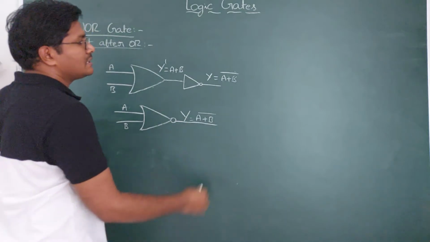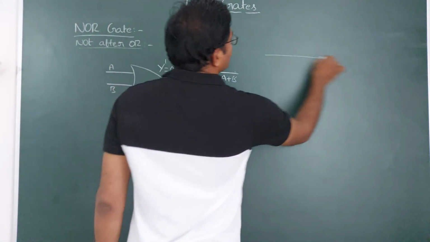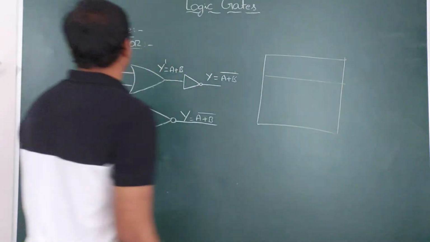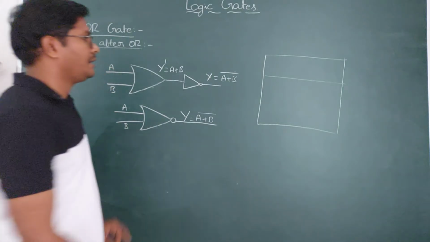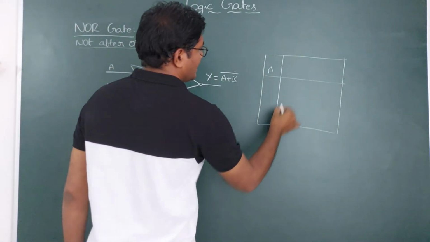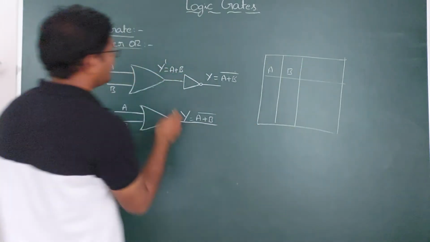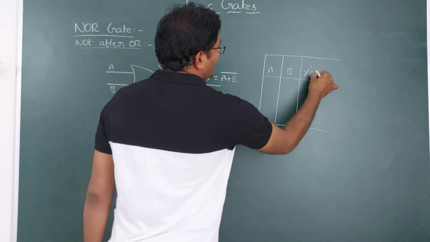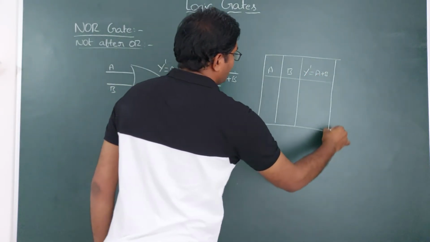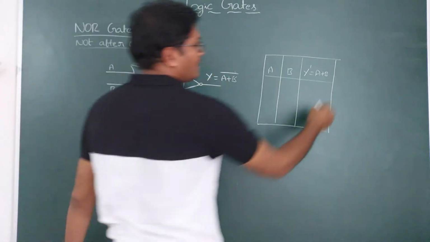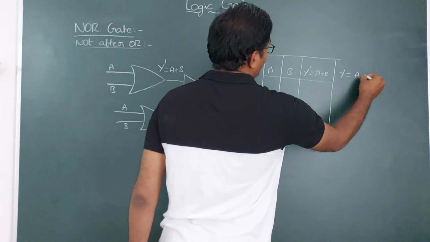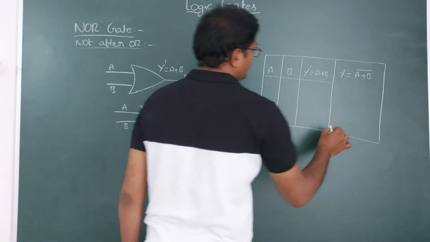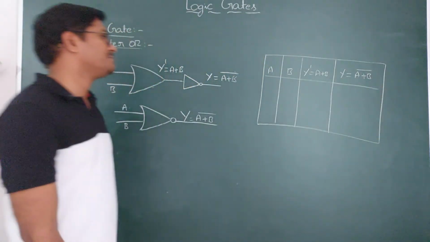And the truth table. What is the truth table here? If the input signals are A and B, A is one input signal and B is another input signal, and there is an intermediate signal. The intermediate signal Y dash equals A plus B, and the final signal Y is A plus B whole bar.